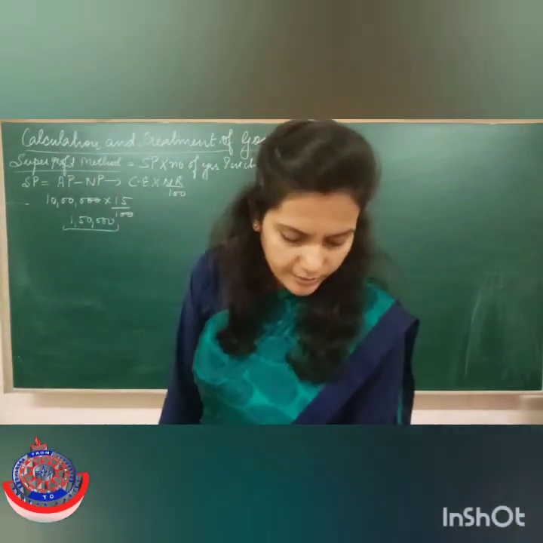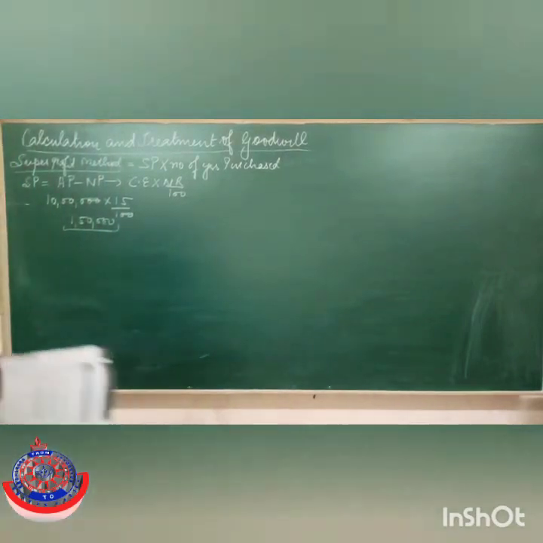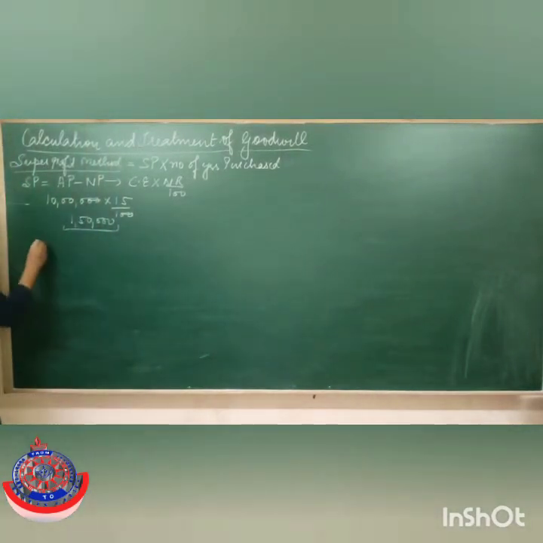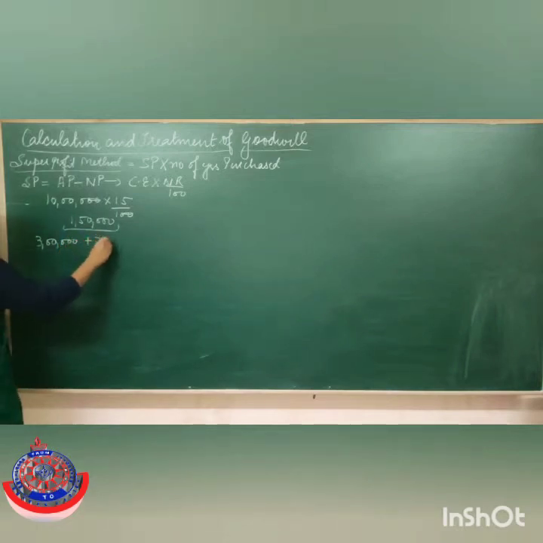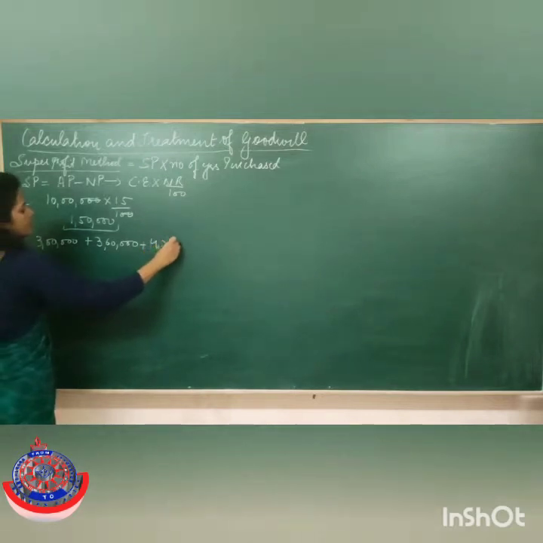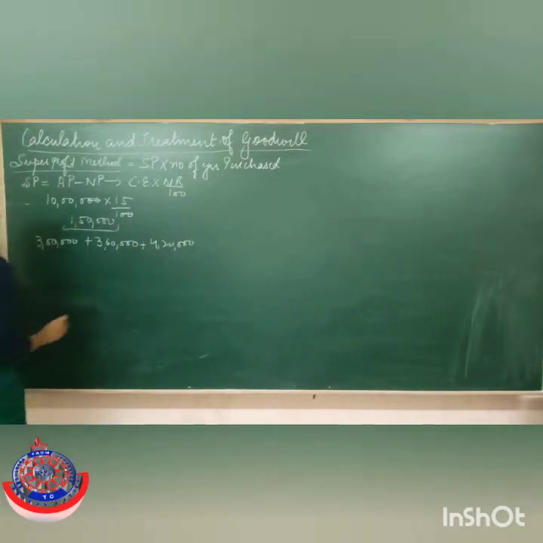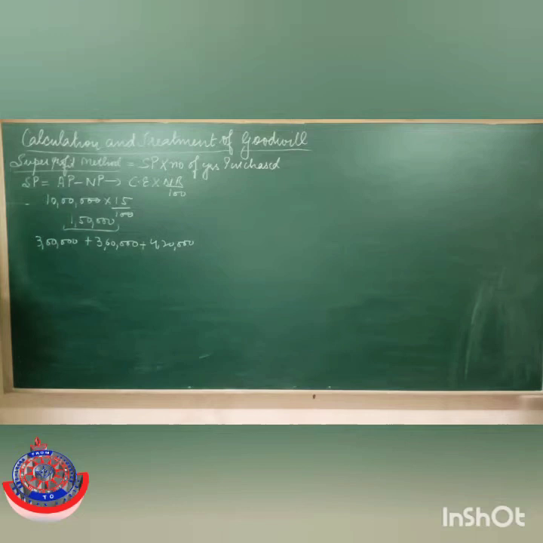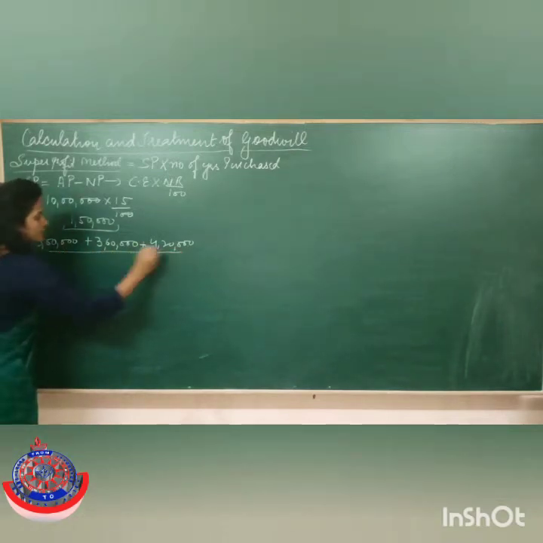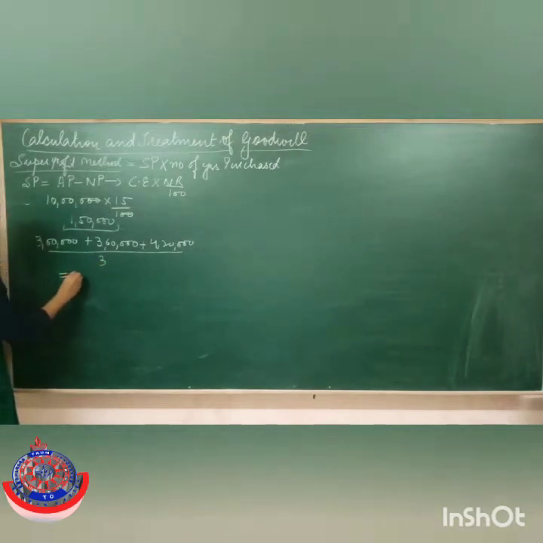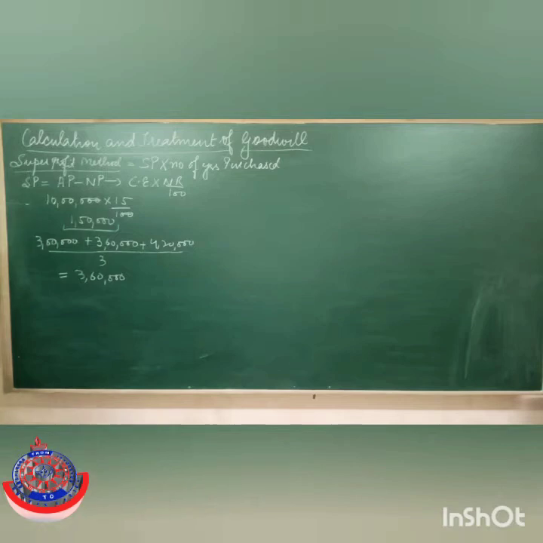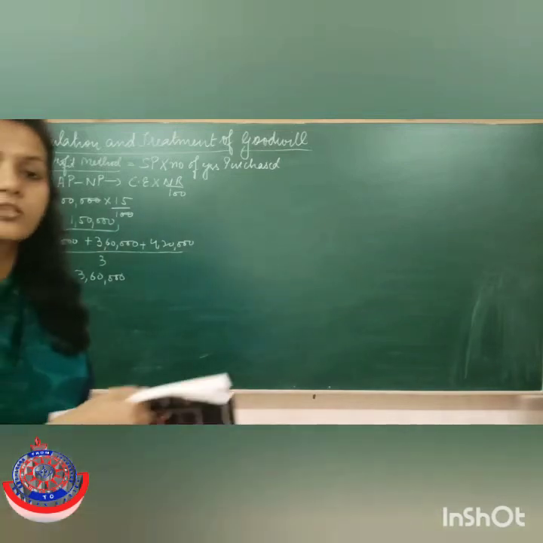It is also mentioned in the question, profits for the last 3 years. In the first year, the firm earned rupees 3 lakh. In the second year, the firm earned 3,60,000. In the third year, the firm earned 4,20,000. Right? So it means the firm has earned a total profit of this much, and the average becomes 3,60,000.